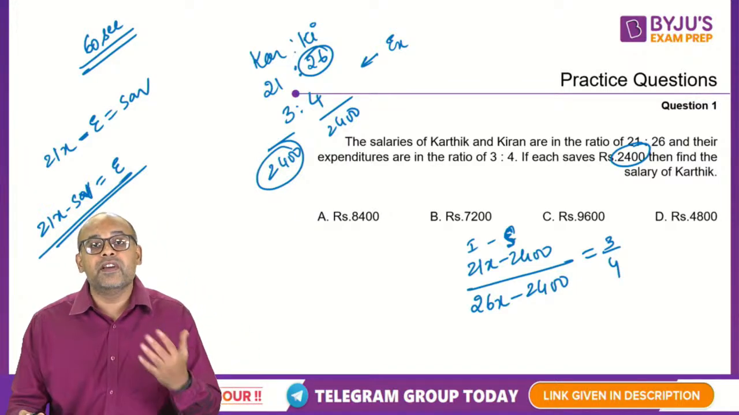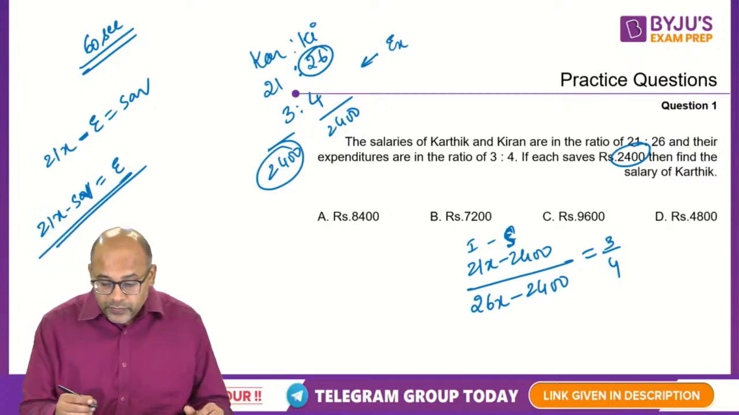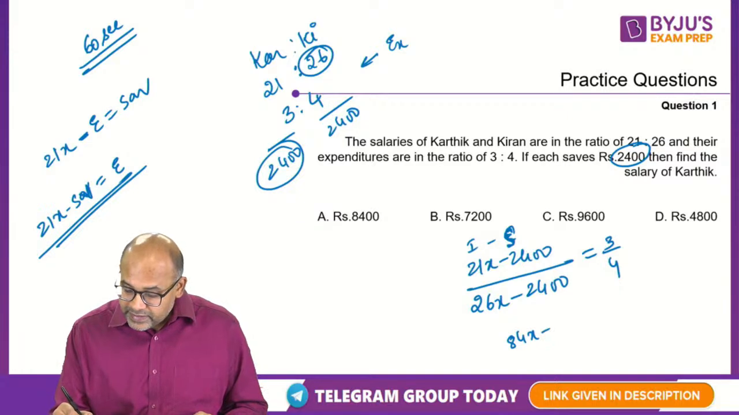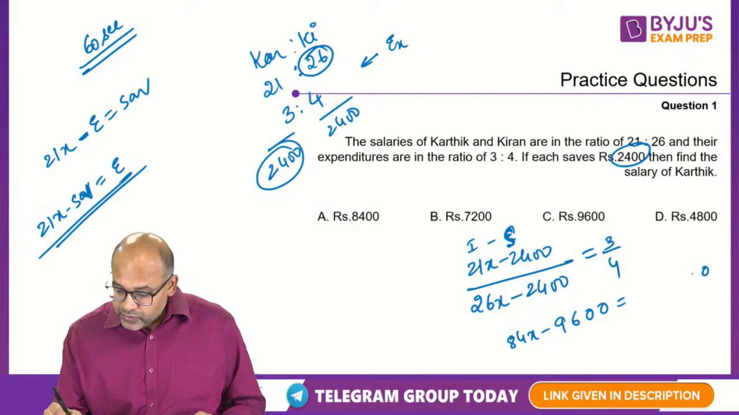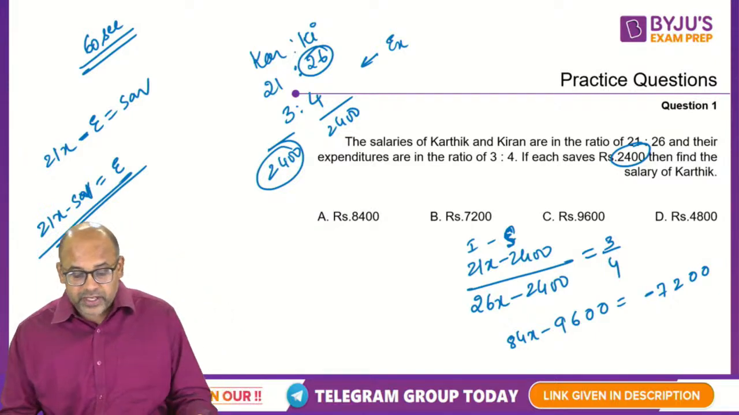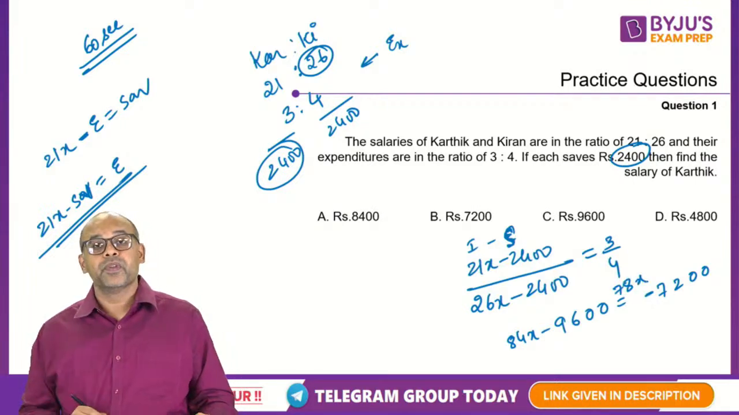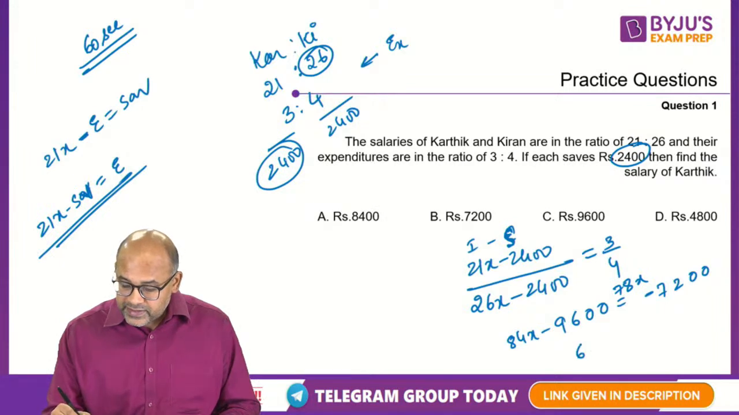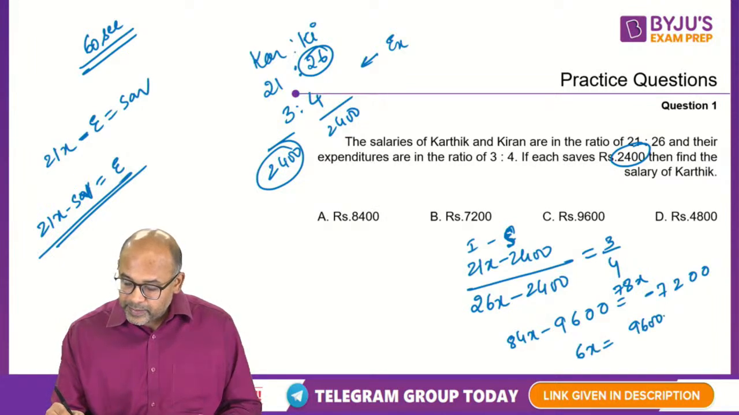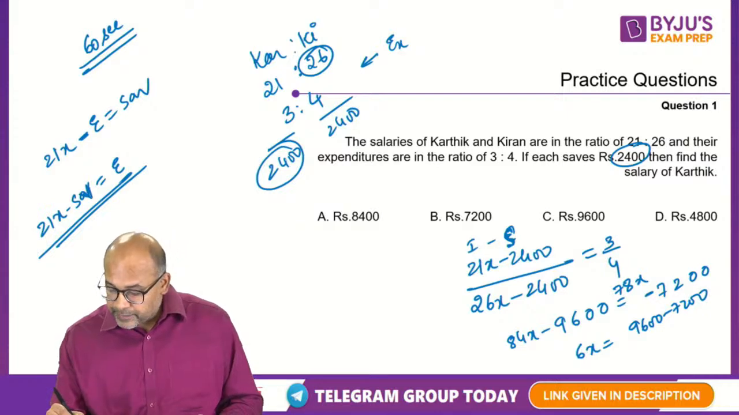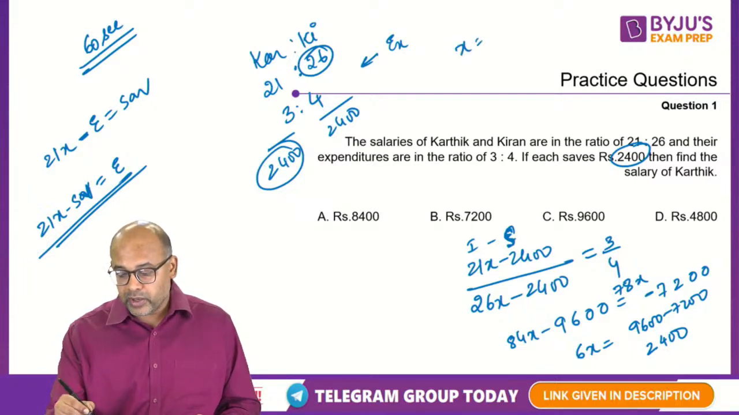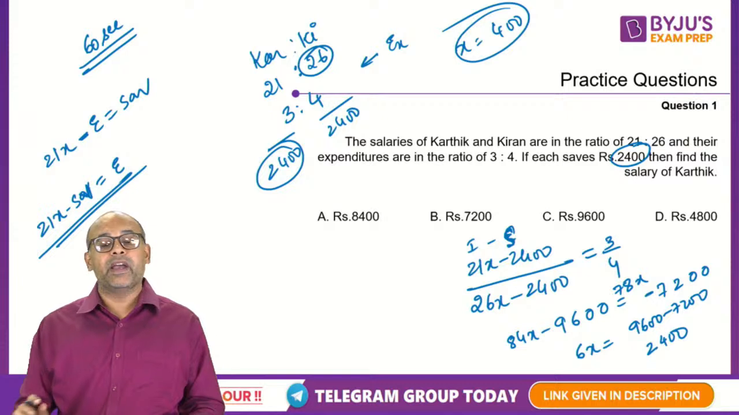So this is a single variable equation. Cross multiply and get your answer. So if you cross multiply, you'll get 84x minus 9600 is equal to 7200 and 26x. So 26 into 3, that is 78x. So what do I get? If I rearrange the terms, I'll get 6x is equal to 9600 minus 7200. This is basically 2400. So my x should be 2400 by 6, which is 400.